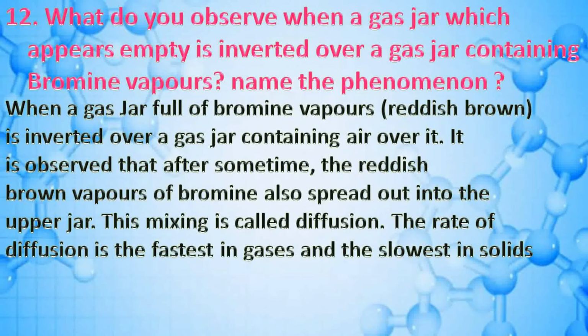This mixing is called diffusion. The rate of diffusion is the fastest in gases and the slowest in solids.